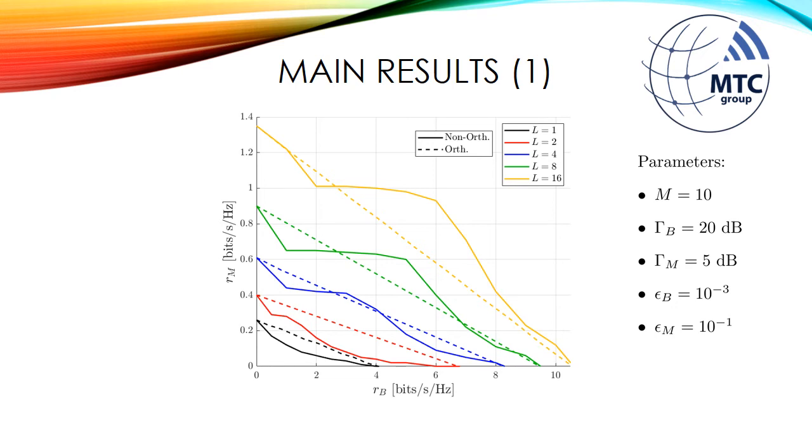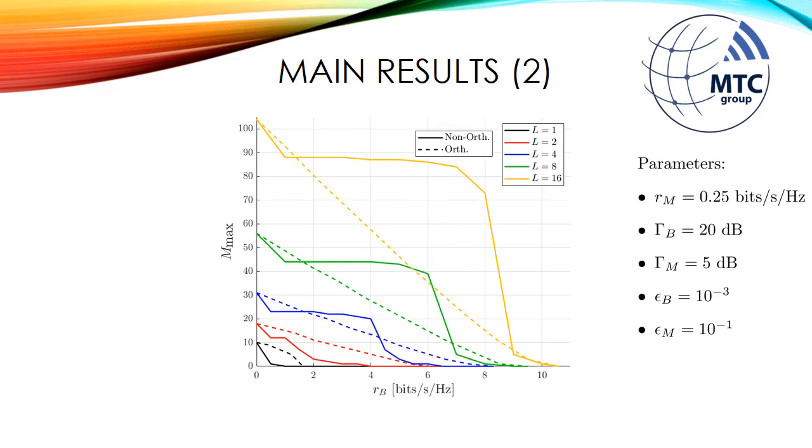And our main finding is that the more we increase the number of receiving antenna elements, the more advantageous the non-orthogonal slicing becomes when compared to the orthogonal one. For example, for L equal to 1 or 2, the orthogonal slicing is always better. But as we increase L, the number of antennas, we see that the non-orthogonal slicing allows us to achieve some pairs of data rates that are not possible to achieve with the orthogonal slicing.